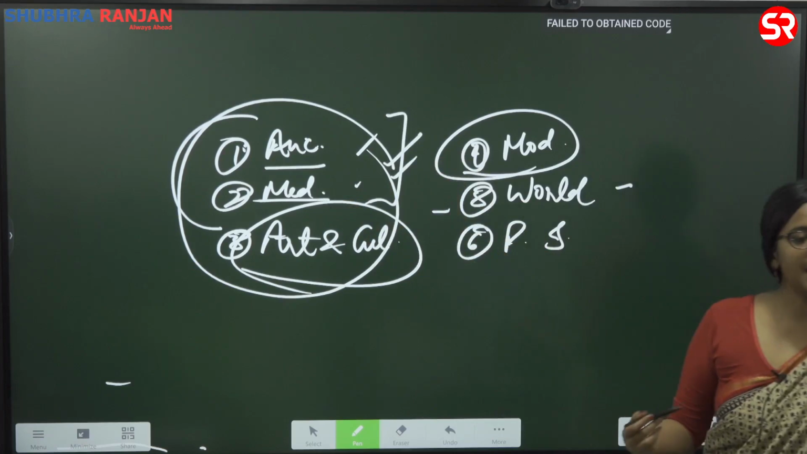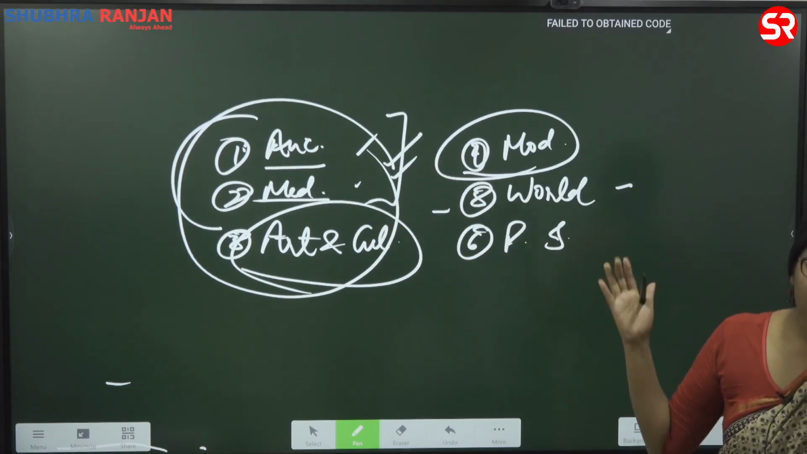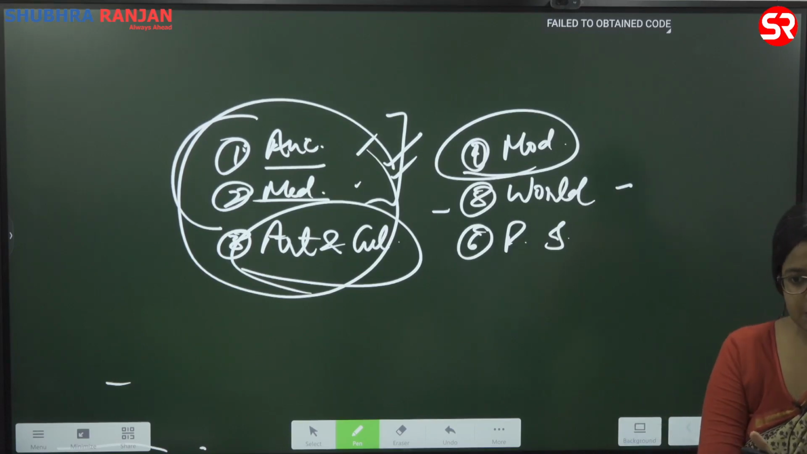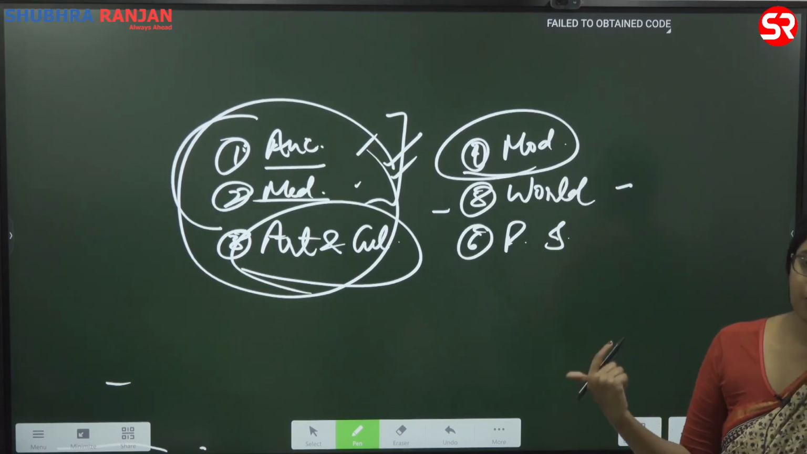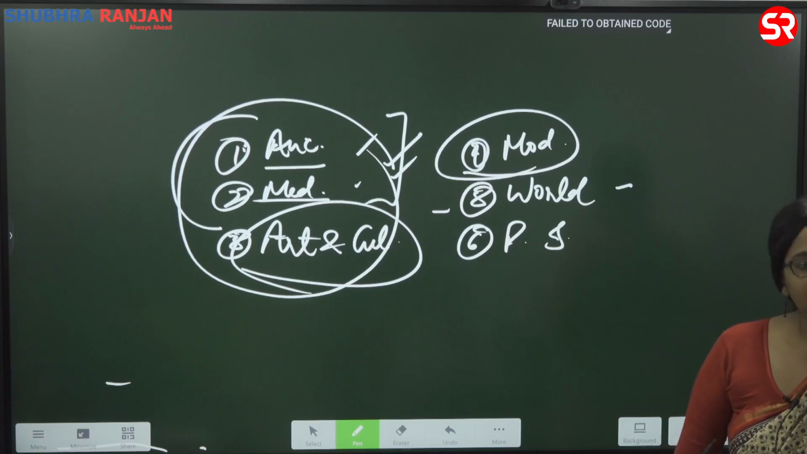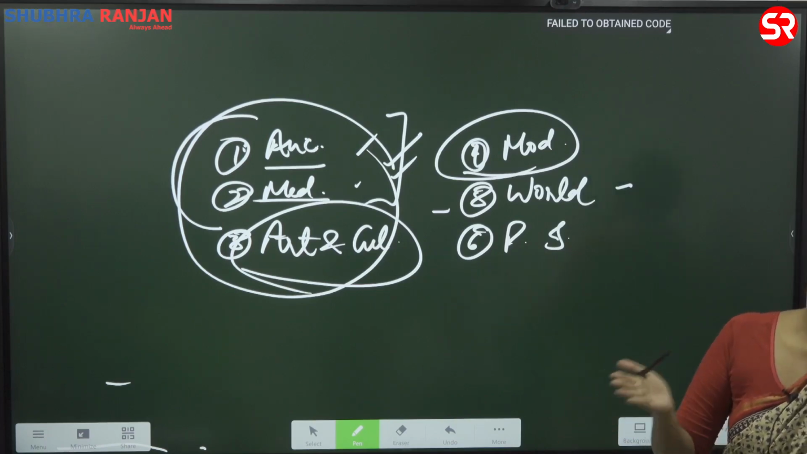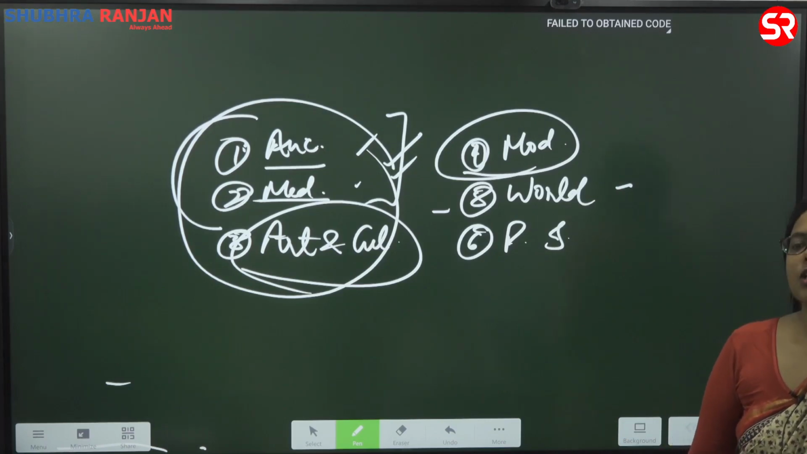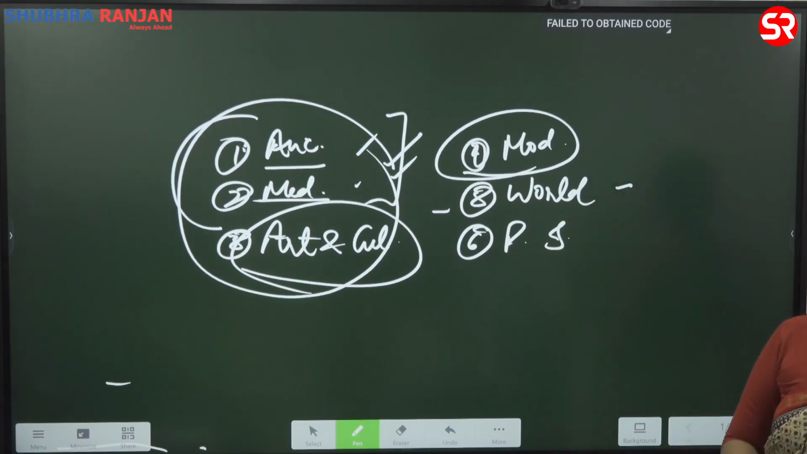Now when we study ancient or when we study medieval, not all the topics are important. Some topics are important from a prelims perspective, some topics are important from a mains perspective. How do we understand which topics are important? By looking at previous year question papers. Okay, that is the key. So the first thing that you should do as a UPSC aspirant is go through at least 6 years of question papers so that you understand what the important areas are.